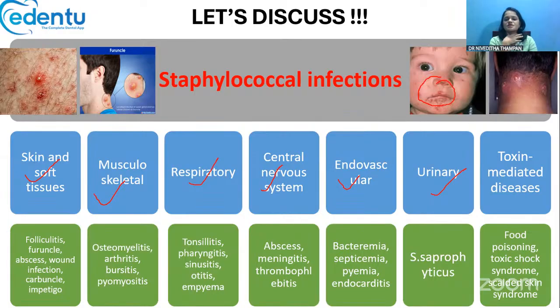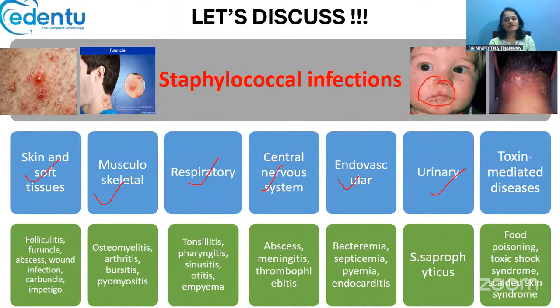And the respiratory ones: along with the streptococcus, pharyngitis, tonsillitis, and sinusitis can be caused by staphylococcus, and also meningitis, bacteremia, endocarditis, and urinary tract infections. Mainly the saprophyticus subspecies can cause urinary tract infections. All these can be the diseases caused by this staphylococcus.